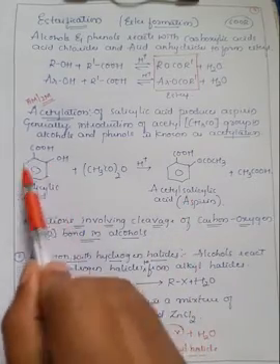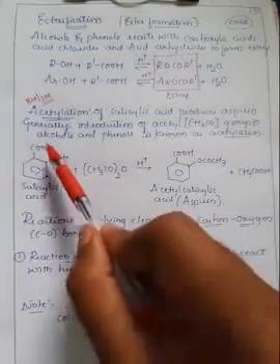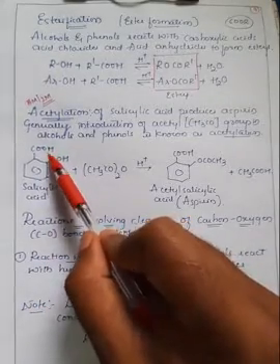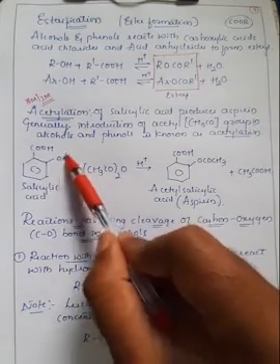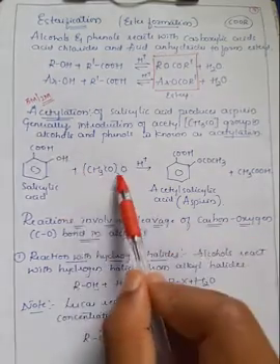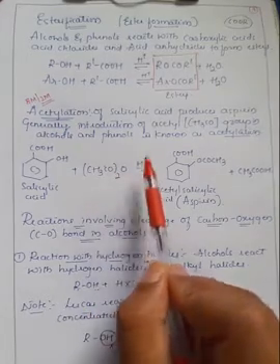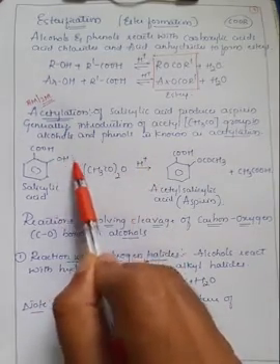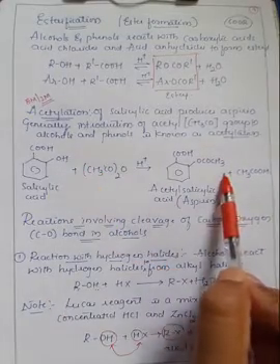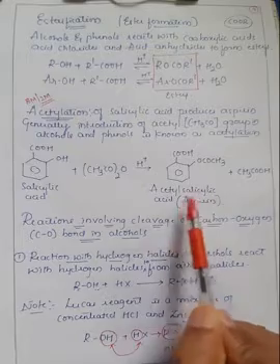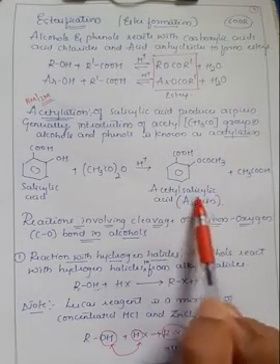salicylic acid. Here if you observe, there is salicylic acid, which means an aromatic ring bonded to a carboxylic acid group and a hydroxyl group, that is an alcoholic group. There are two functional groups here. On reaction with the acetyl group, what happens? In an acidic medium, this hydrogen is replaced and there is an addition of the acetyl group. Therefore, it converts into acetyl salicylic acid, and generally it is called aspirin.